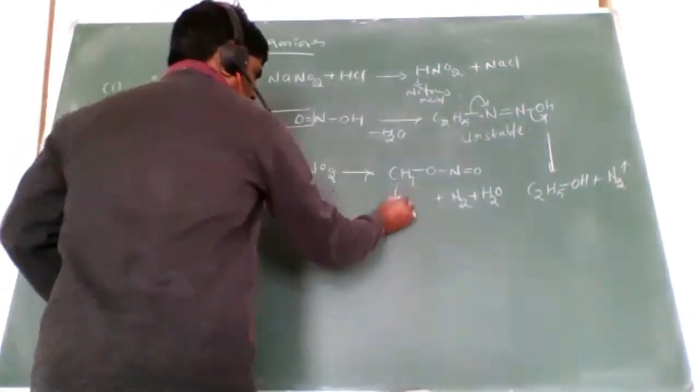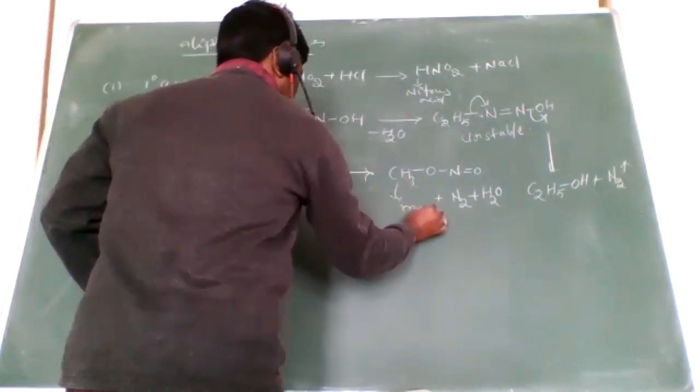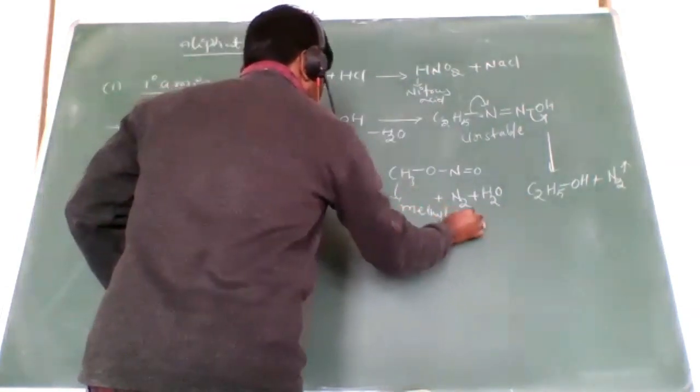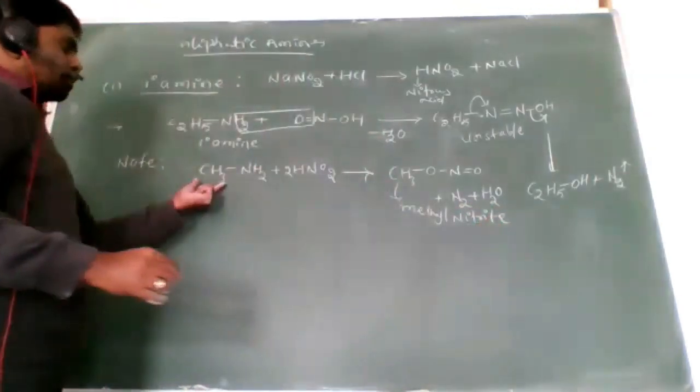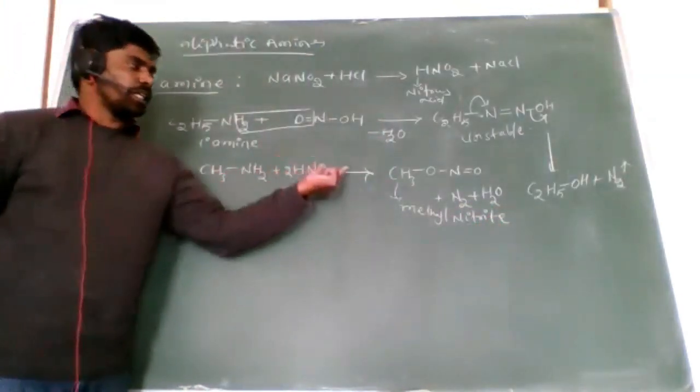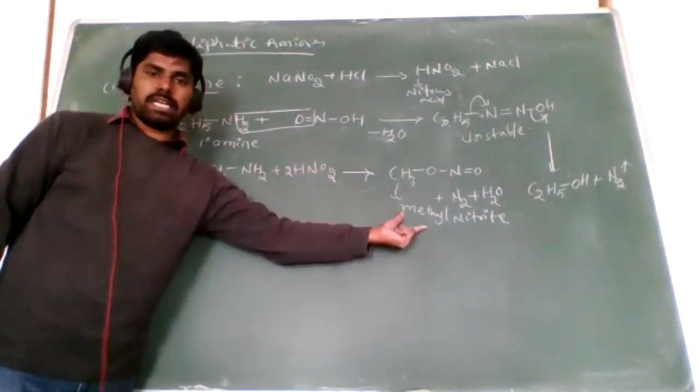This is methyl nitrate. So when methylamine reacts with the nitrous acid, we get methyl nitrate.